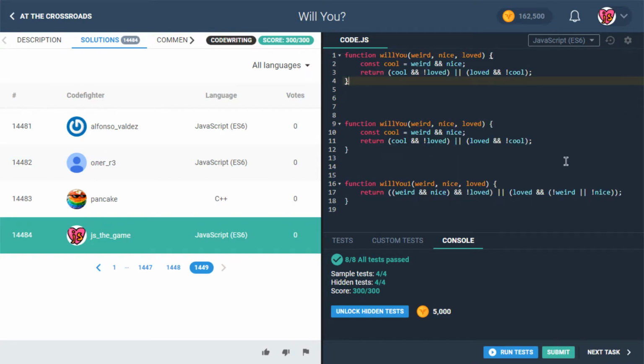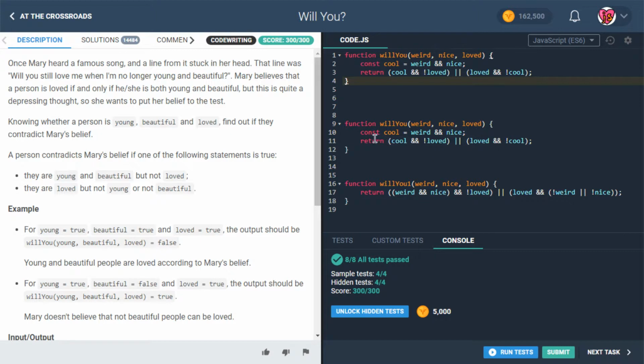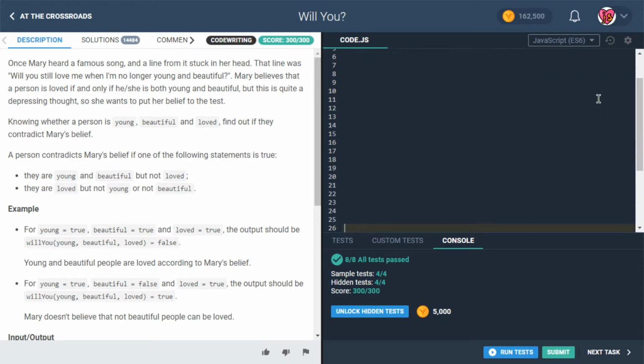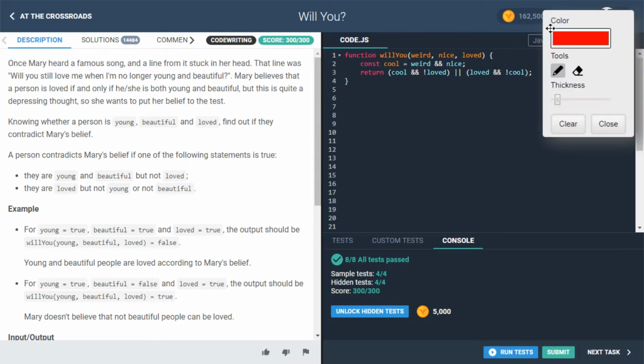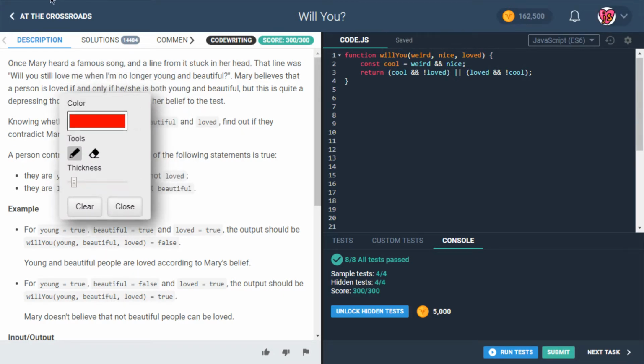But could it be nicer than that, I wonder? Well, let's think about it, because there's something we might be noticing here. So if we're looking at this one, let me just go back to the description for a sec. Okay, so we basically see something interesting. I guess I can reference this: cool and not loved, or loved and not cool. Okay, so that's kind of interesting because that's sort of familiar. It's actually relevant to something we were talking about just yesterday in one of the previous challenges.